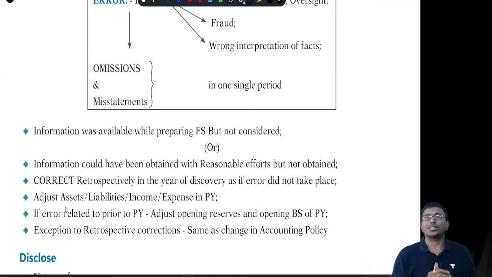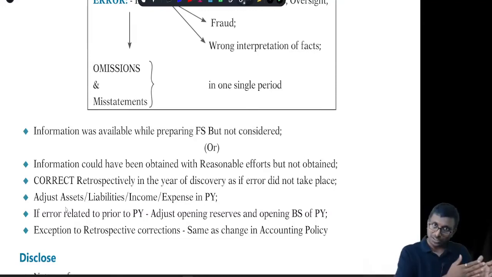Under all these circumstances, what is my accounting? Retrospective restatement. What do you mean by retrospective restatement? You should go back to the previous year and account it as if the error never took place.